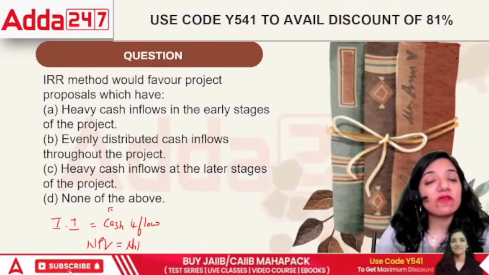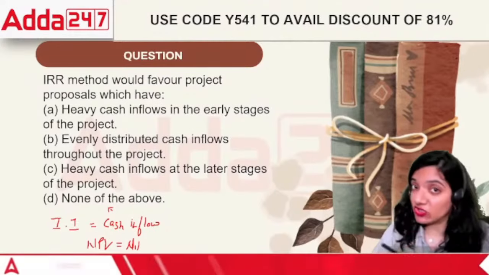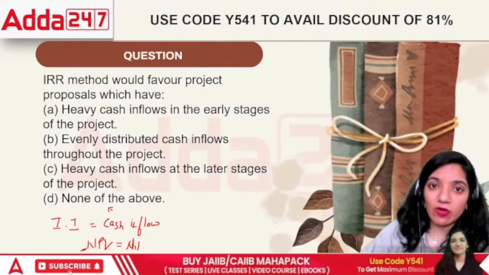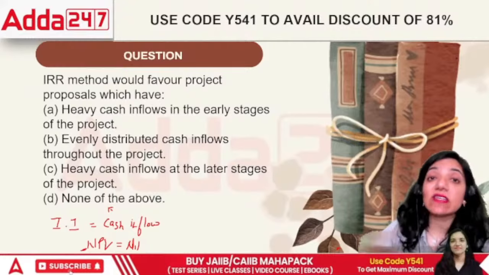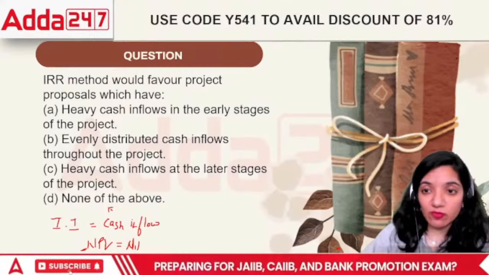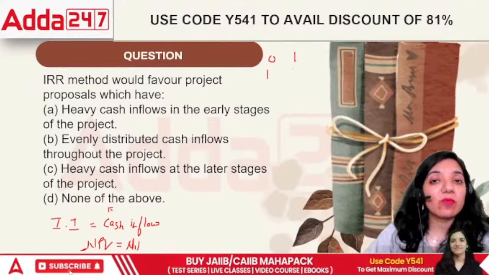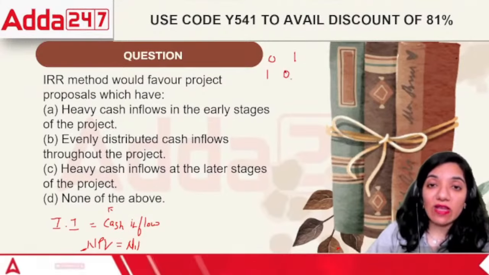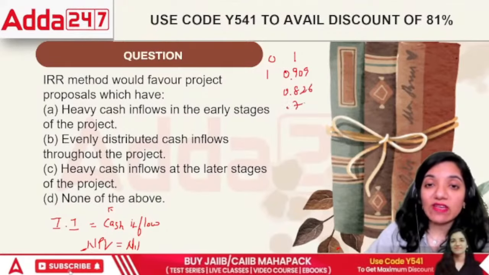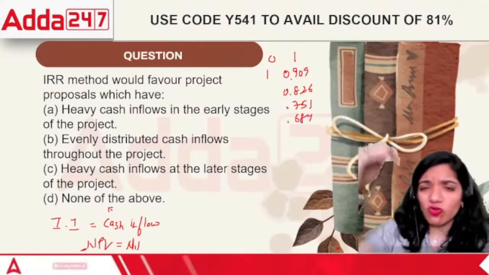If we have heavy cash inflows in the early stages, the PV factor is also higher. PV factor declines over the period of time. For example, let me give you a PV factor of 10%. If we take 10%, the PV factor would decline like this. For the 0th year, today, it is 1 rupee. After 1 year, the value is 0.909, then 0.826, 0.751, then it goes up to 0.684. So it just goes like that.